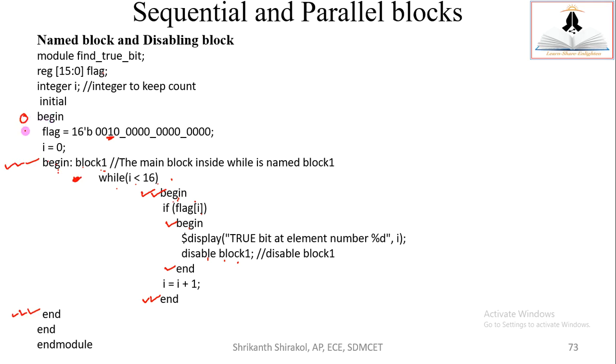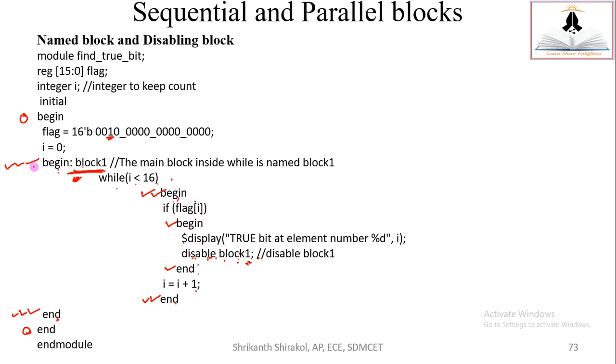I'll put a circle. This begin is here and this end is here, to show the connectivity. So when I disable the block, if I don't use it, it would have reached the end. After that, this would have been executed, and then it should reach end, and then this block 1 would have ended. Now with this disable block 1, once it encounters it, it will directly come out of the block. Come out of the block means not here, neither here. It will directly come to this execution pointer because disable block 1 is here. The name has been given here.